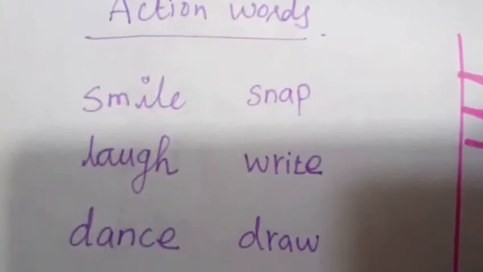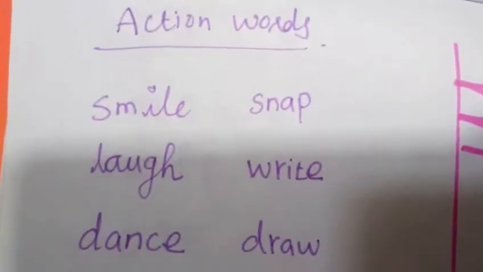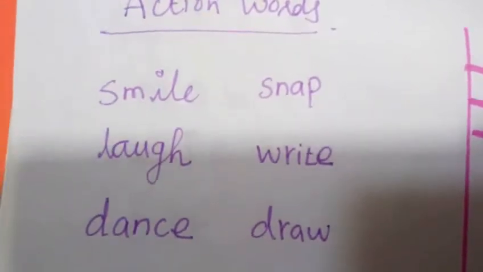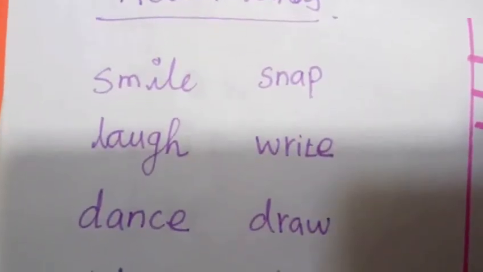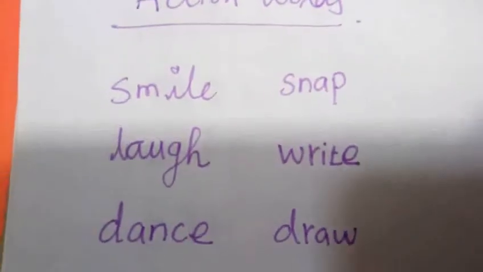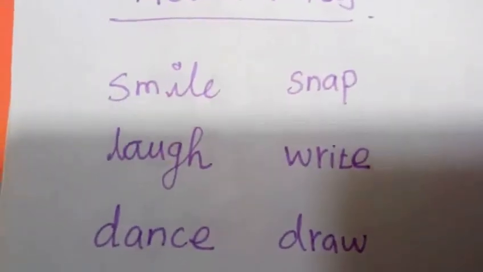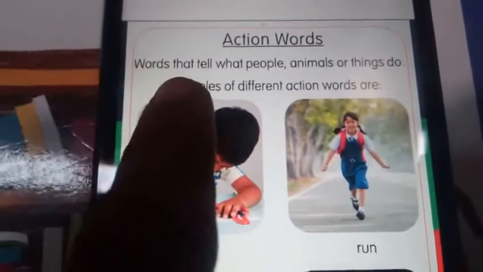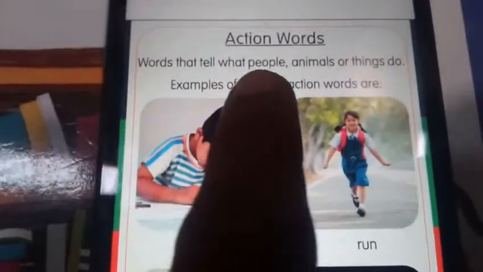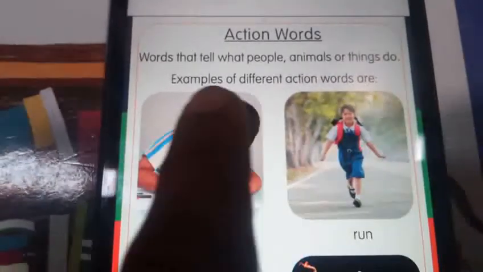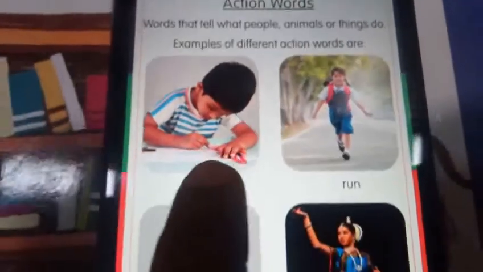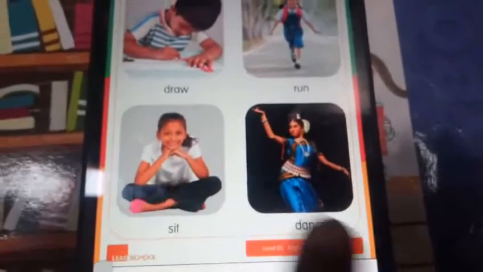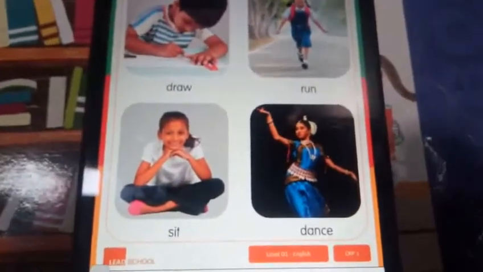This one you have to do the actions in your home, my dear children. Just read these action words like a game, okay? You say this and play in your home, okay? Yes. Let us see the action words. Words that tell what people, animals or things do. Examples of different action words are draw, run, sit, dance, right?